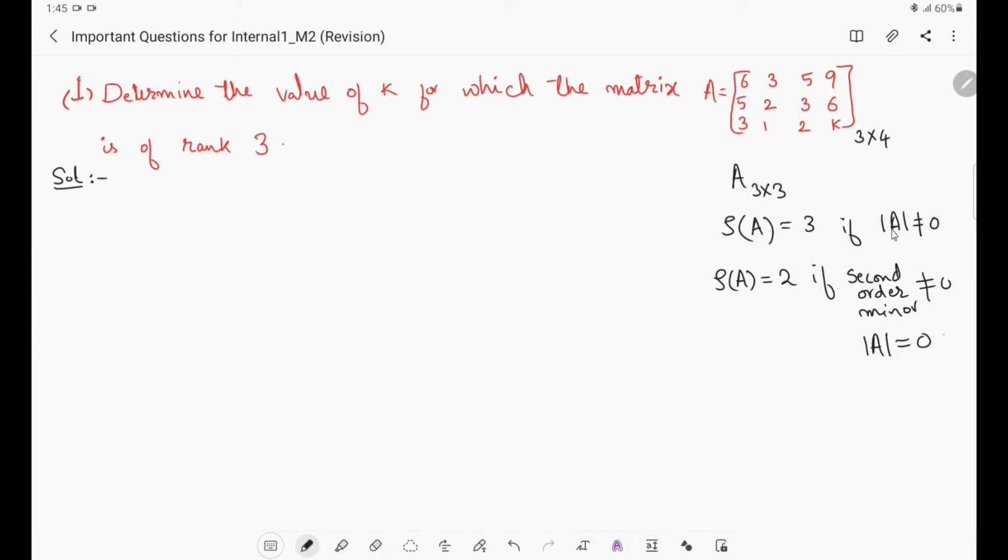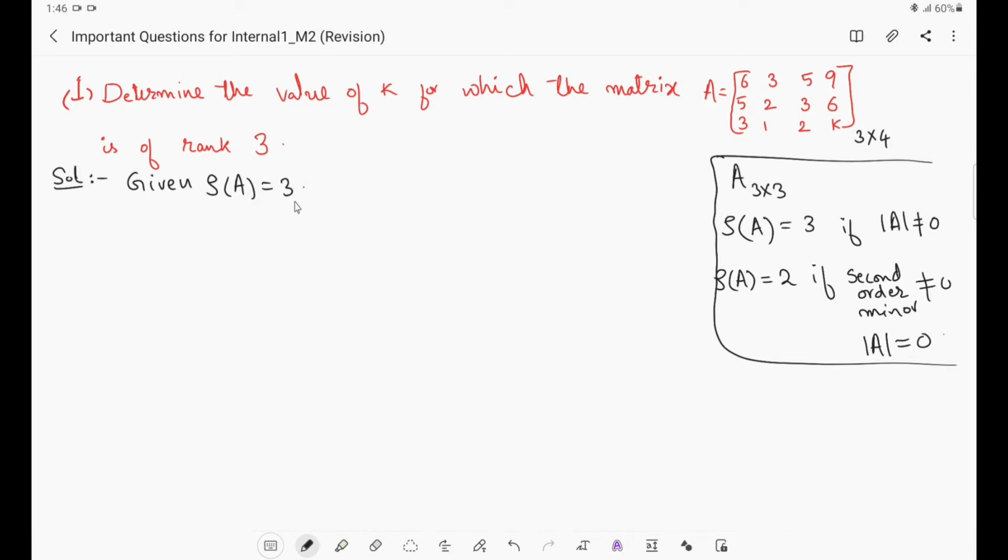Rank will be 3 if the third order minor, which is the determinant, is not equal to 0 and all the minors of order greater than 3 are 0. Rank will be 2 if at least one second order minor is non-zero and all the minors of order greater than 2 are 0, meaning the determinant itself should be 0. So this is how the rank is defined for any given matrix. Now what is given here? The rank of the matrix A is given to be 3. It's a 3 by 4 matrix, and rank is given to be 3. So what is the meaning of this?